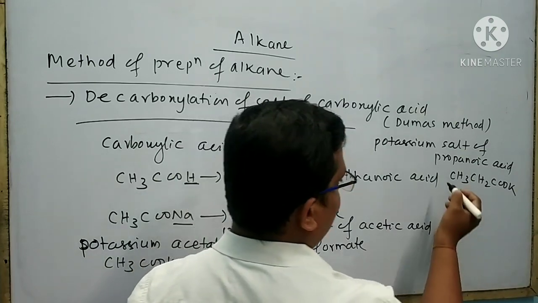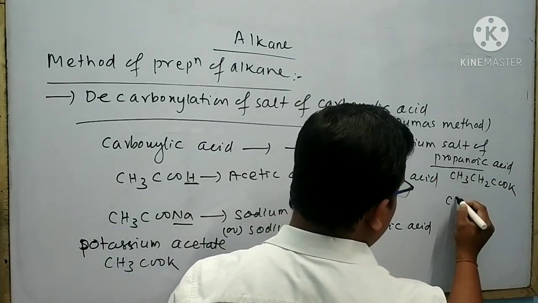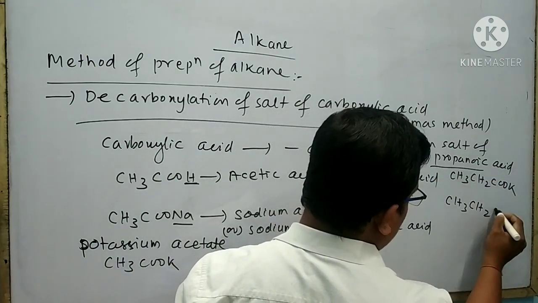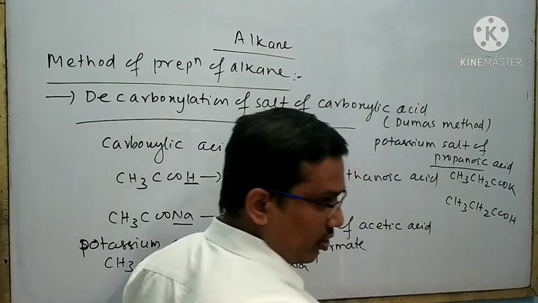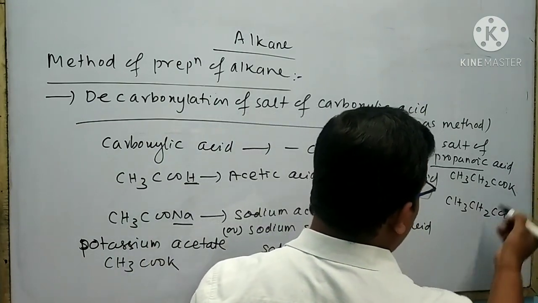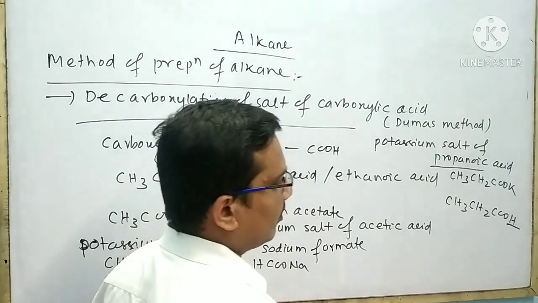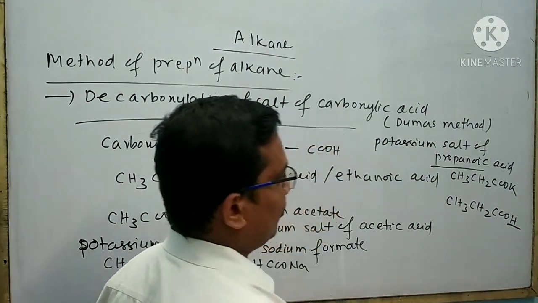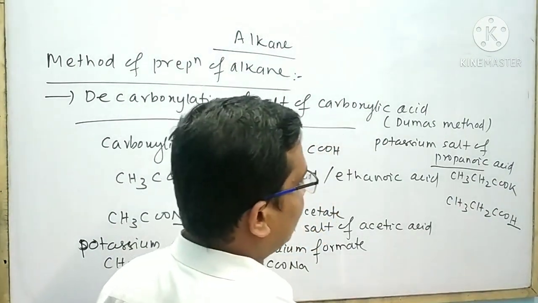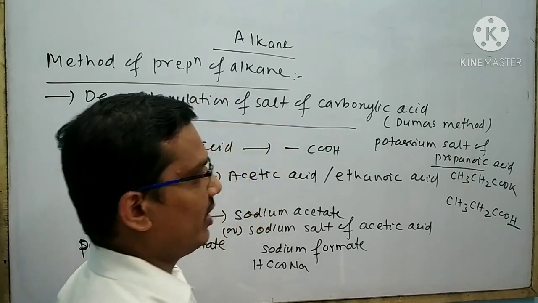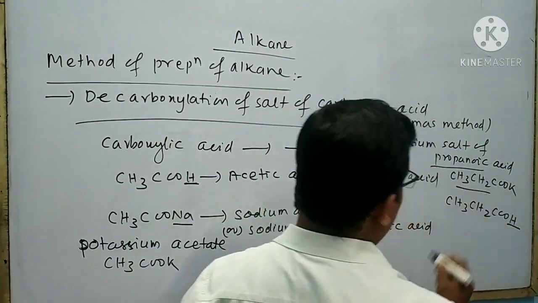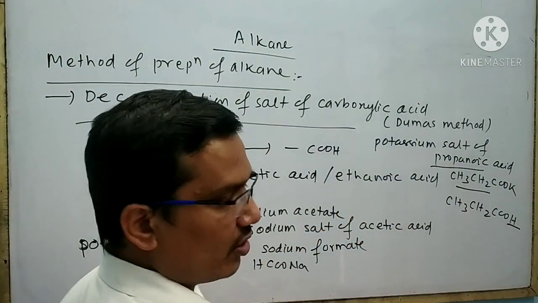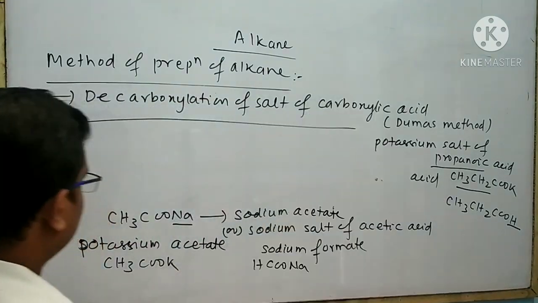Look at that. The formula of propanoic acid is CH3CH2COOH. Just remove the hydrogen atom and attach the potassium atom. As a result, we can write the formula of potassium salt of propanoic acid. This is also called potassium propanoate.